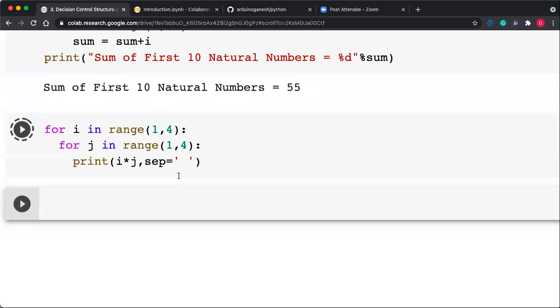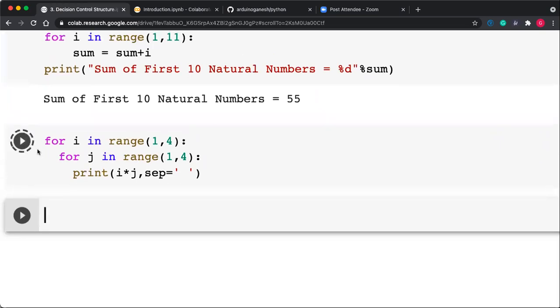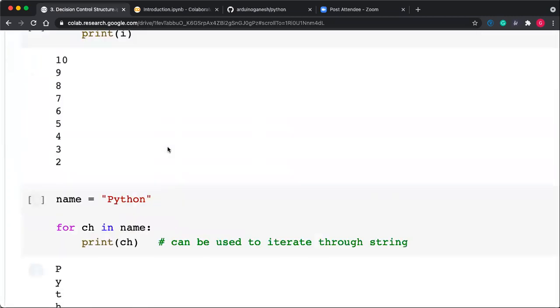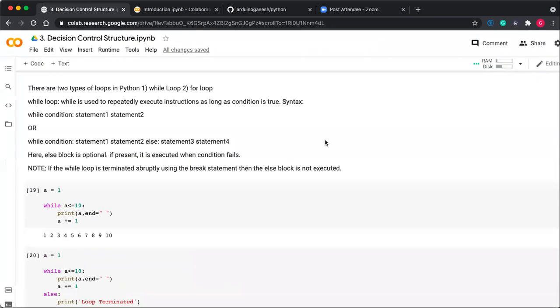You can also do matrix operations by using this cascading of loops. It is taking more time, it might be busy.